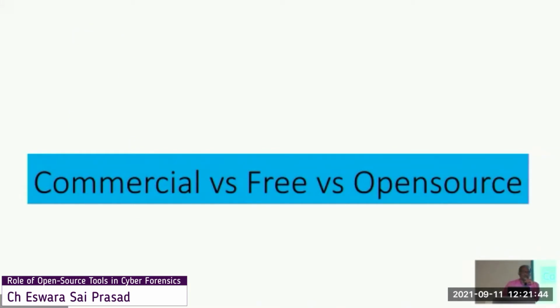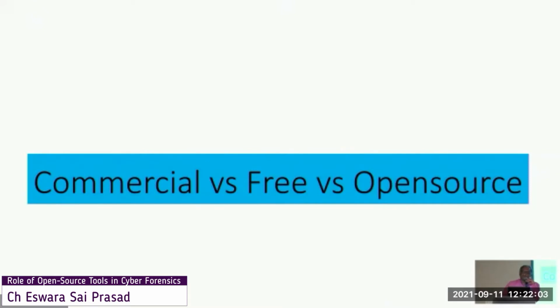They are mostly all-in-one. Coming to the free and open source tools, they are sometimes taken together in one go, but there is a small difference between free and open source tools. Free tools you have to use as they are available.